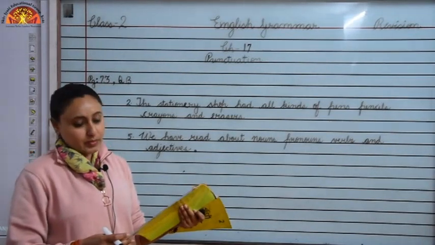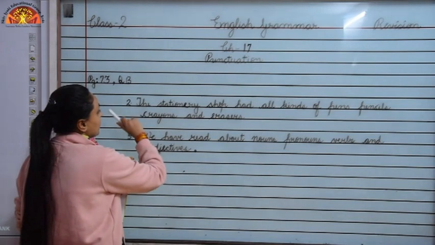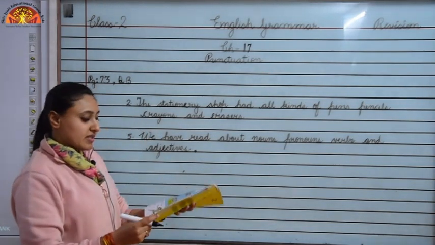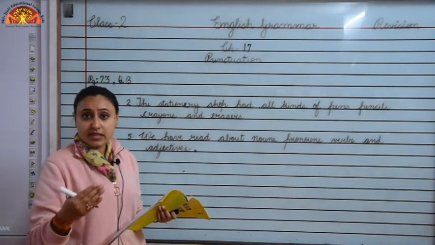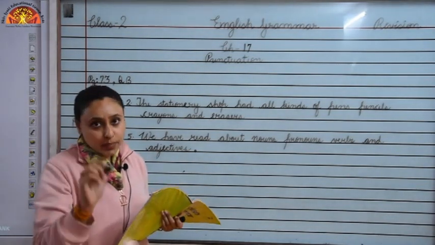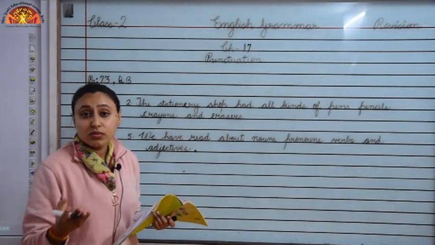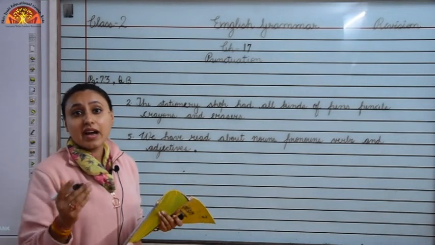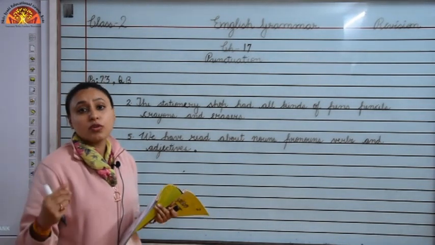Children, now we will revise question B. It is on page number 73. So what is the question? Question is insert commas in the following sentences. So children, some sentences are given to you. You have to insert commas or put commas at suitable places. So children, when do we use comma? We use comma when we have to separate words in a sentence, okay, to make it more meaningful.